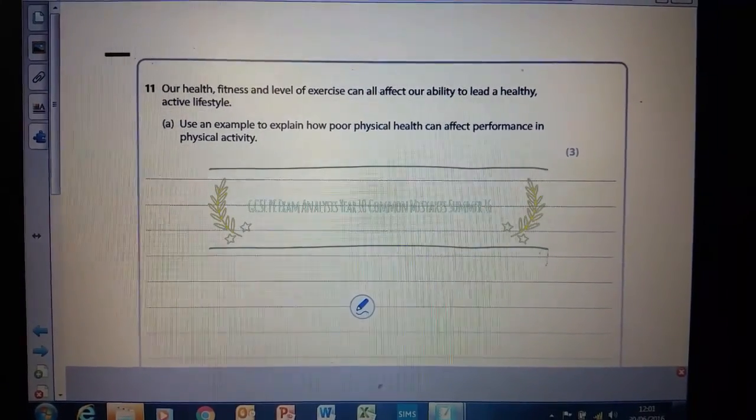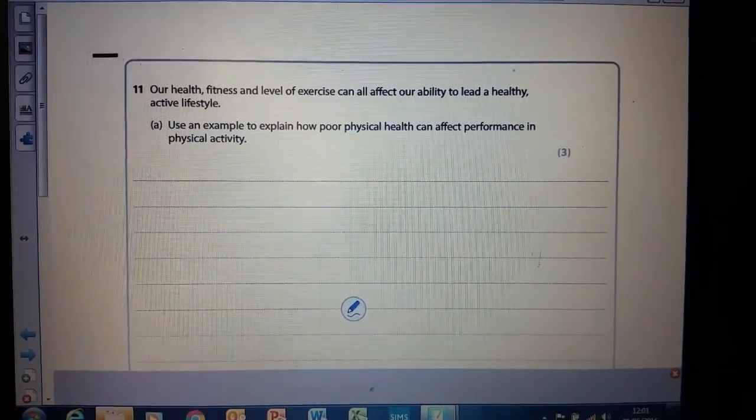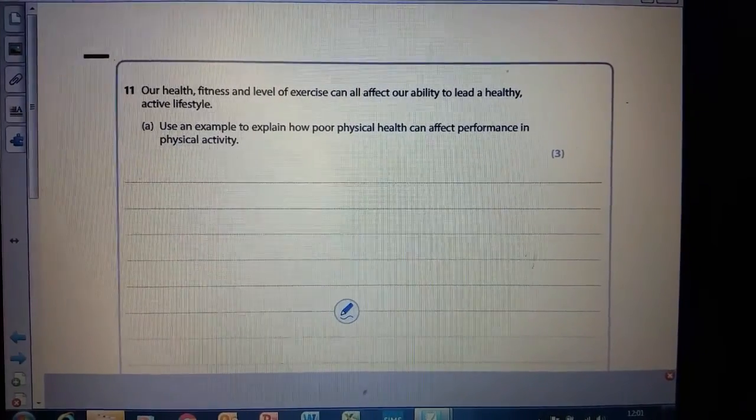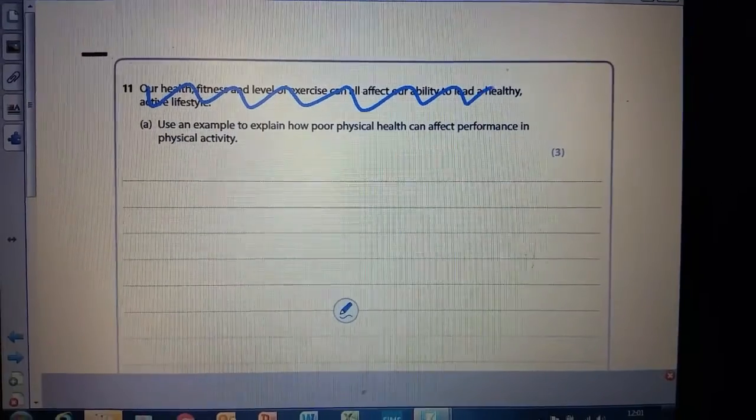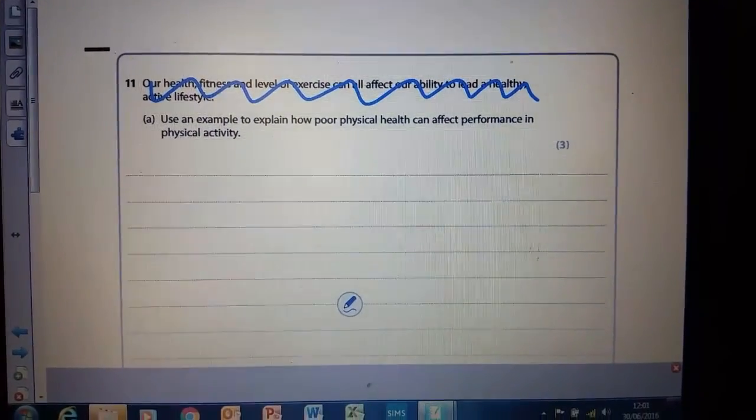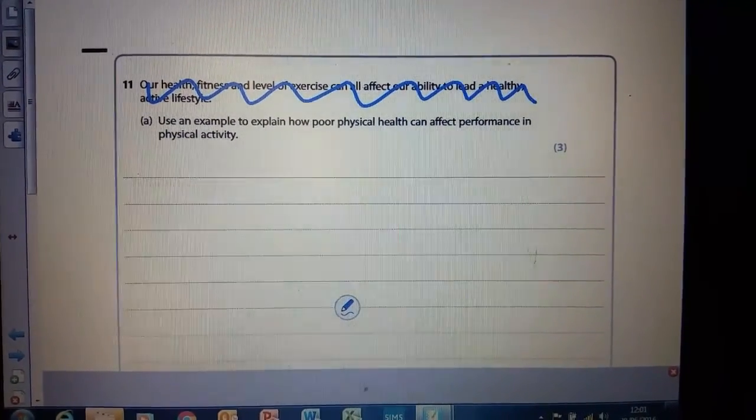Okay, so for this particular question, one of the first things I'm going to do is ignore the top part of the question. So I'm just literally going to put a little scribble through there. And now I'm going to try and pay close attention to what this question's actually asking me to do.